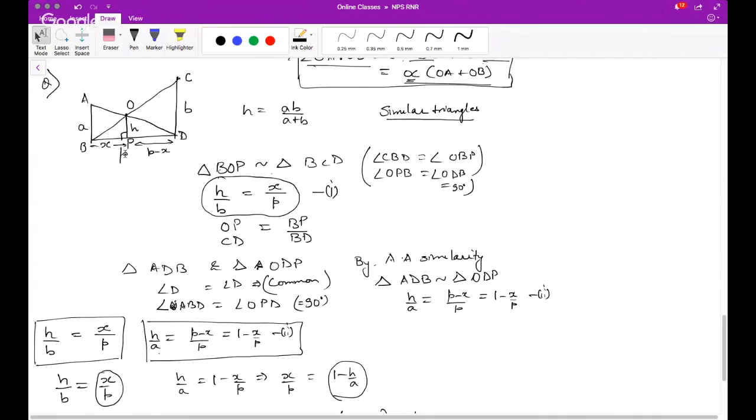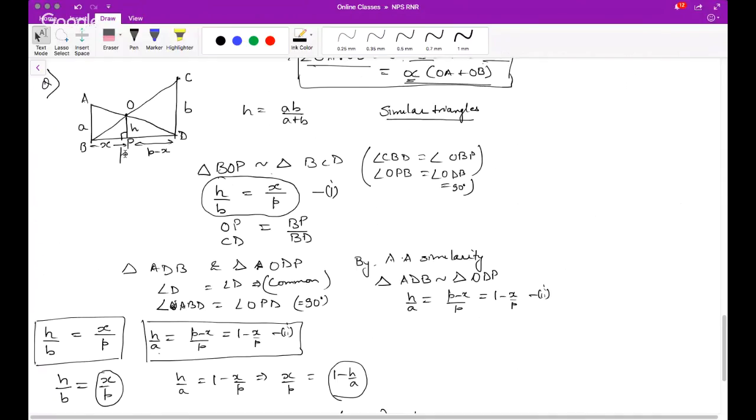So I chose those triangles where H, A, and B are all involved. In the first case, I chose where H and B were involved, and in the second case where H and A were involved. Thankfully, I got a relation with X by P, and hence I could eliminate X by P, and then we got that H is AB by A plus B by mathematical manipulation.